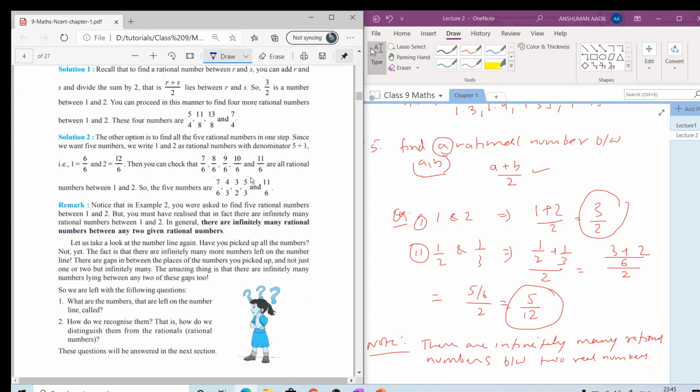In NCERT you can also read in the remark, in general there are infinitely many rational numbers between any two given rational numbers.